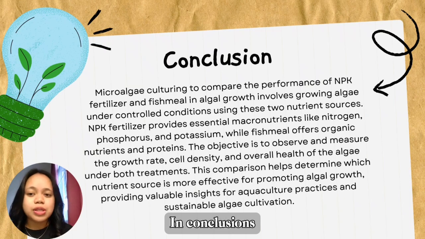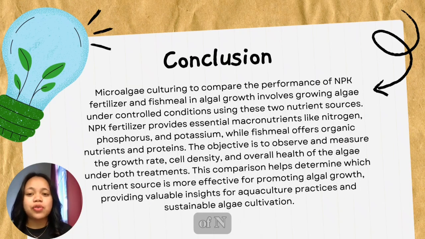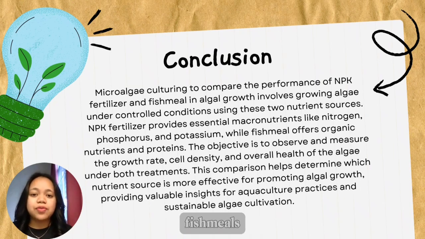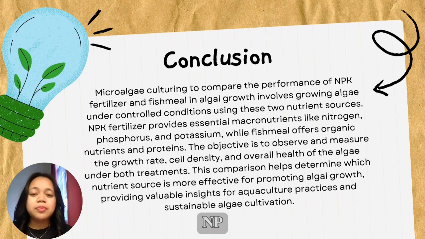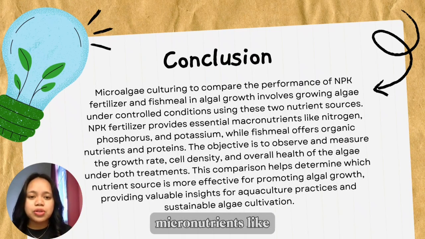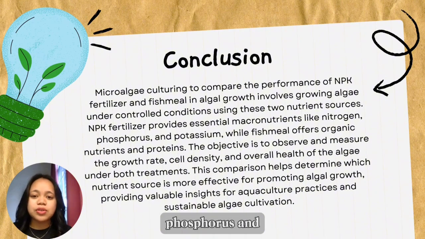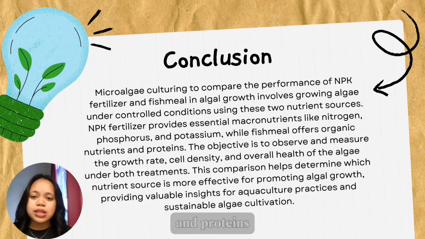In conclusion, microalgae culturing to compare the performance of NPK fertilizer and fish meal in algae growth involves growing algae under controlled conditions using these two nutrient sources. NPK fertilizer provides essential nutrients like nitrogen, phosphorus, and potassium, while fish meal offers organic nutrients and proteins.